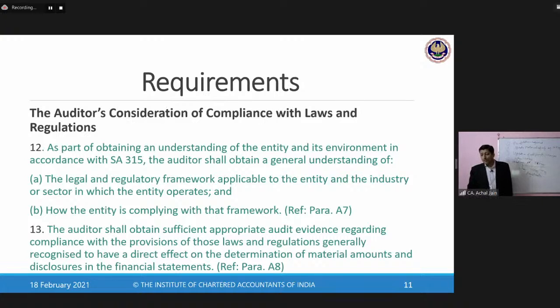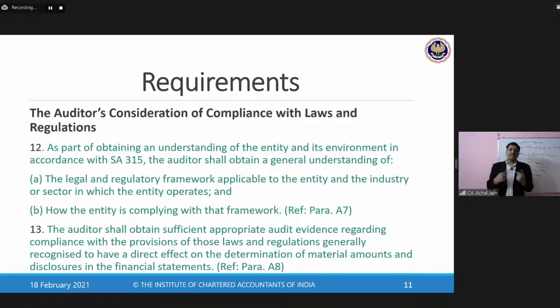Now, moving further, in relation to the audit considerations, let's see what the auditor is required to do in respect of compliance with laws and regulations. First of all, we need to understand that compliance with all of these laws and regulations is the responsibility of the management and those charged with governance.